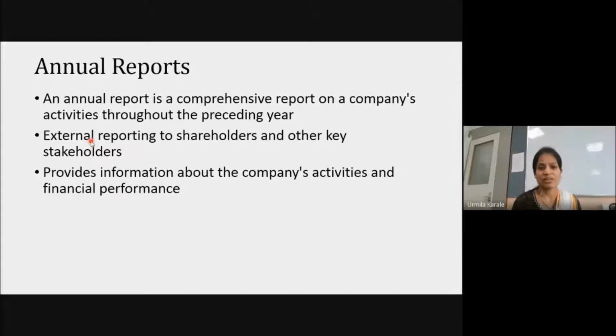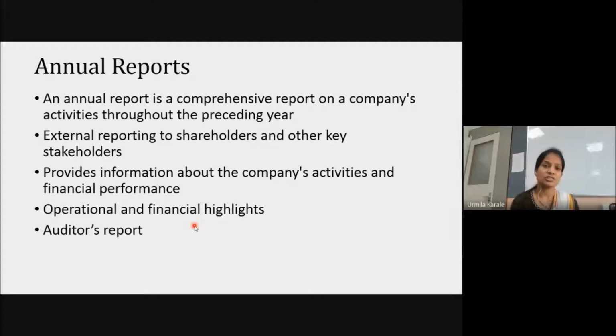So you can see, when I want to find out something about the company's activities and the financial performance, I need to go to the annual reports. This annual report provides the information about what all different activities the company has performed in the last financial year. And apart from that, you can easily identify financial performance of a company. All the different business operations will also be covered in the annual reports. But when we talk about financial statements, we are specifically going to check out the financial highlights and not all the details. There may be auditor's report also.